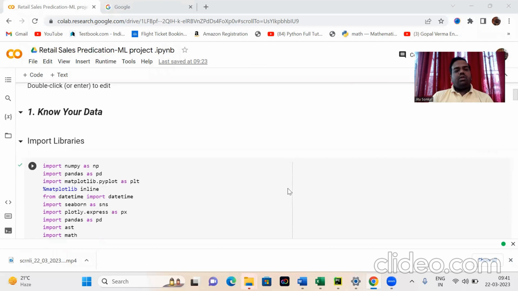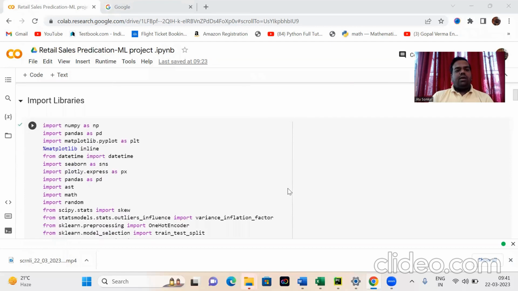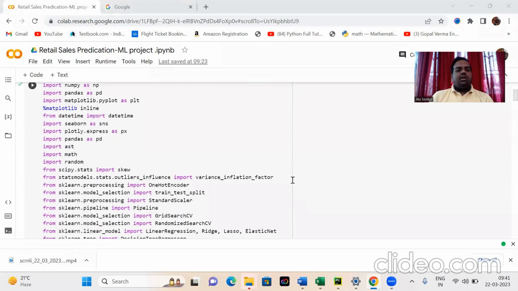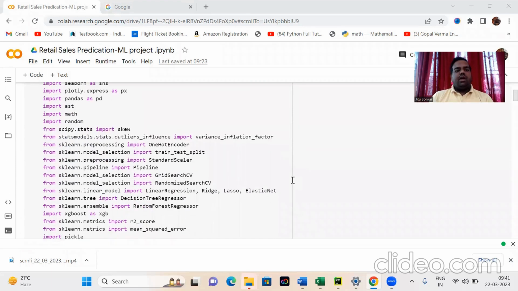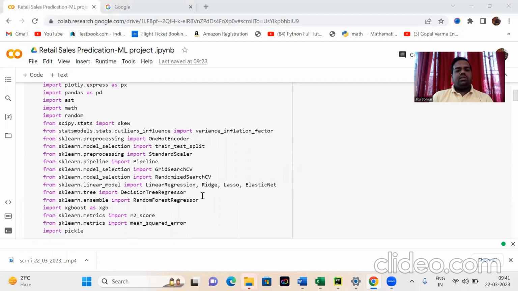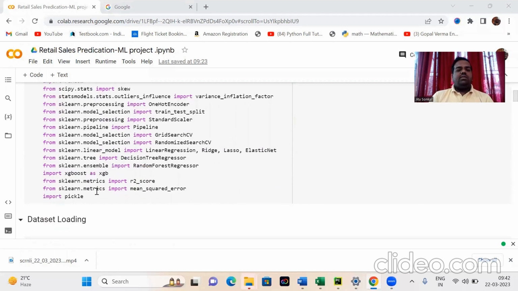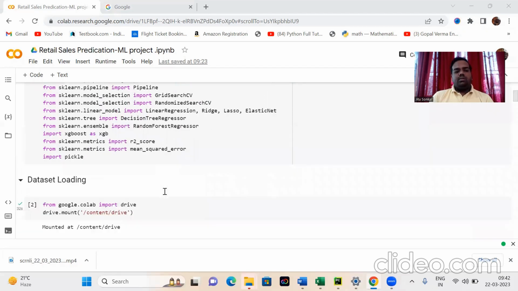So we import different libraries: NumPy, Pandas, datetime, and different libraries from sklearn for machine learning, that is train test split, standard scaler, GridSearchCV, RandomizedSearchCV, linear regression, and decision tree. There are also score metrics, that is R2 score and mean squared error, and we import pickle.